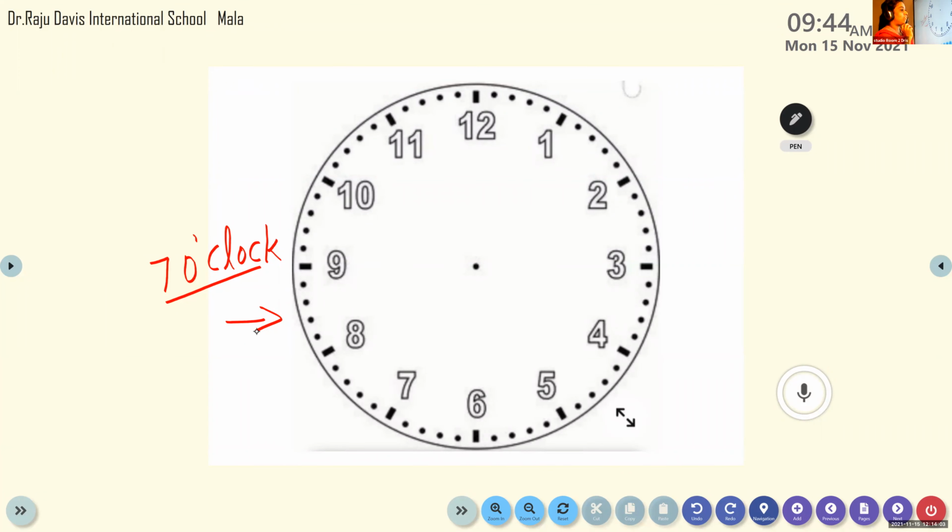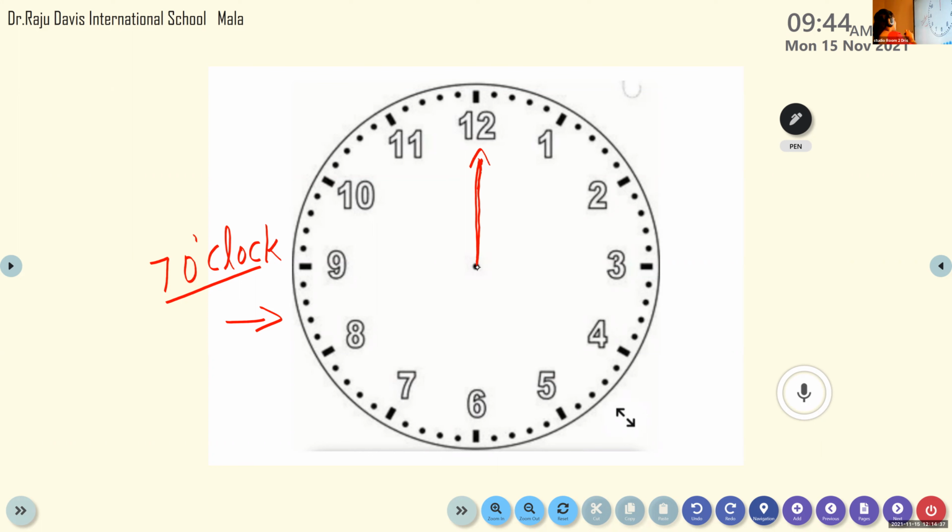Okay. Smriti, will you help me to draw the hands? Where I need to draw the hands facing on which number? 12. Very good. So I'm going to draw the long hand. That is our minute hand. Minute hand I am drawing here facing which number? 12. Okay, very good. Then, Smriti, will you help me to draw the short hand, our hour hand? Yes. Where I need to draw?